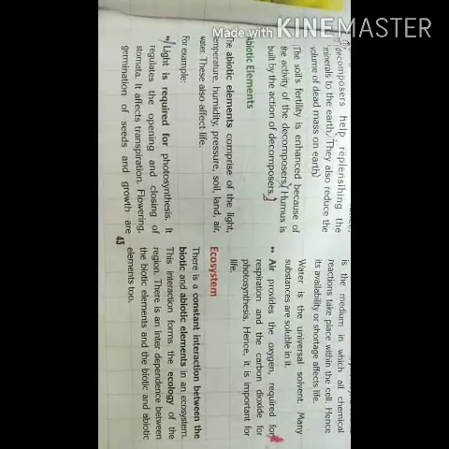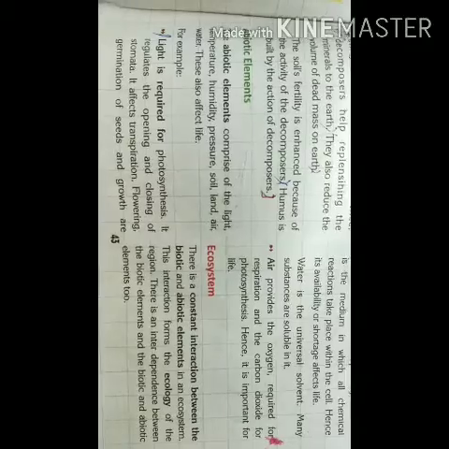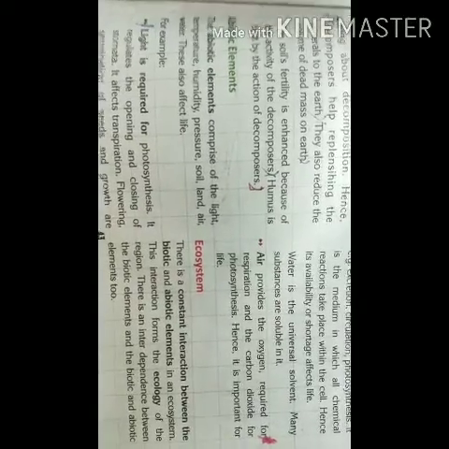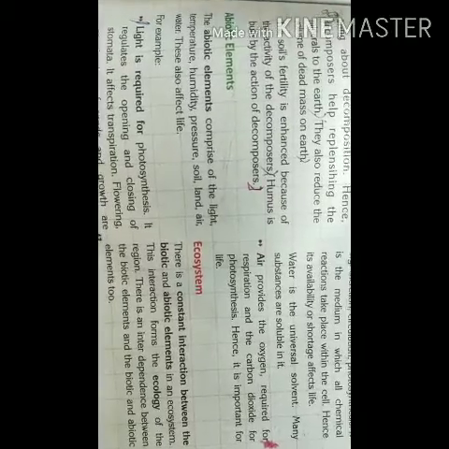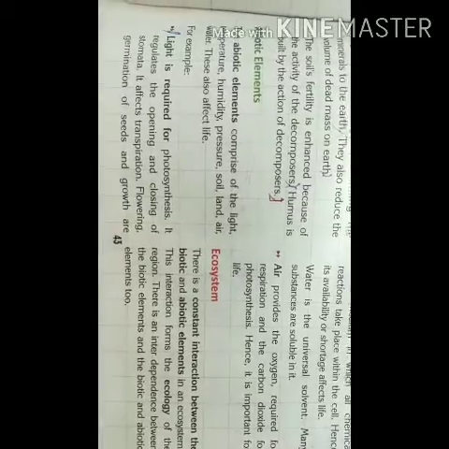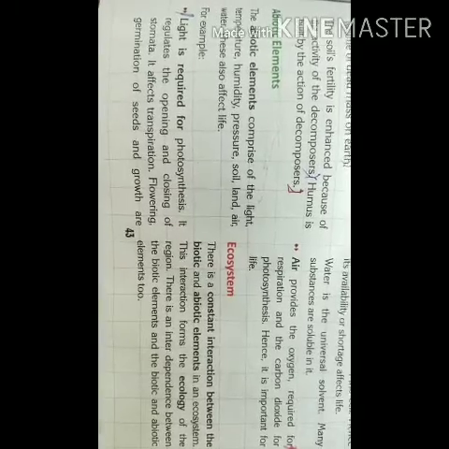So what do you understand by the ecosystem? Ecosystem is the place, or you can say the region, where both biotic and abiotic elements are interdependent on each other. Means the biotic elements depend on abiotic elements and the abiotic elements depend upon biotic elements. As I had told you, what is the difference between biotic and abiotic elements, and what are biotic and abiotic elements.